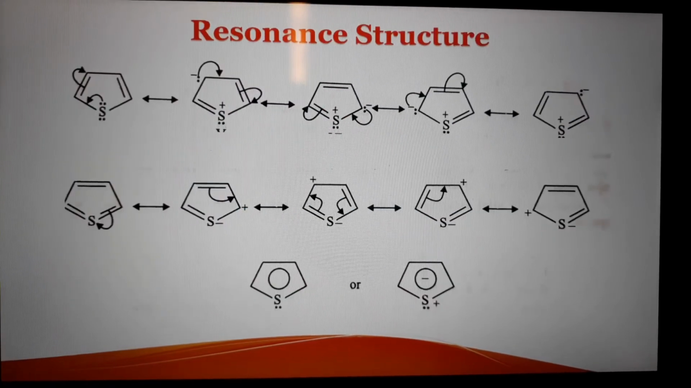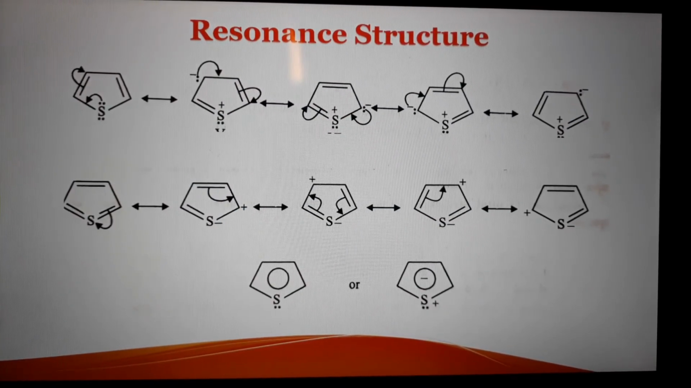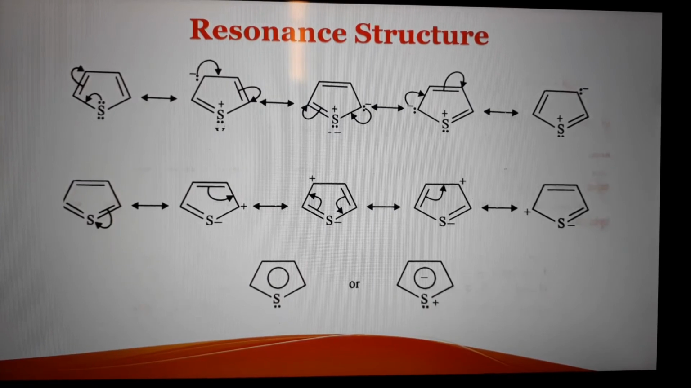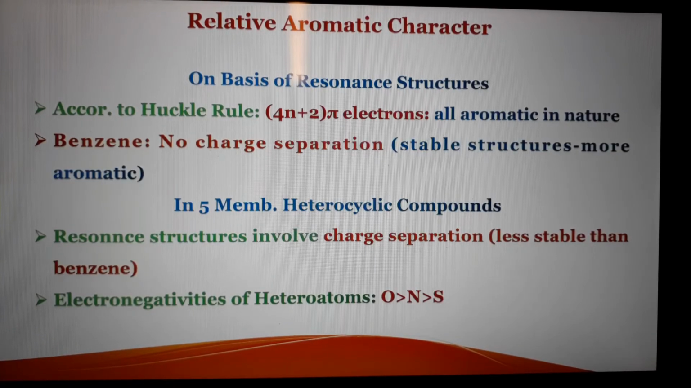As we already saw, there is separation of positive and negative charge in the case of heterocyclic compounds, but we already studied that in the case of benzene there are two main structures without charge separation. So as benzene has no charge separation, benzene is more stable and more aromatic than these heterocyclic compounds. As all compounds obey Huckel's rule, all are aromatic in nature, but benzene is more aromatic due to stable resonance structures without charge separation.